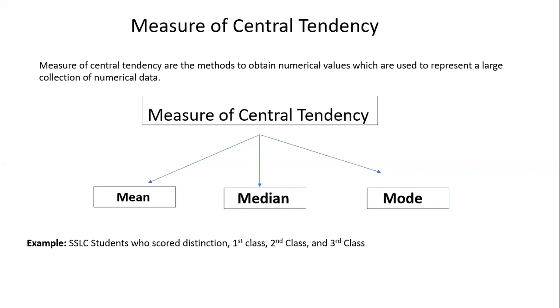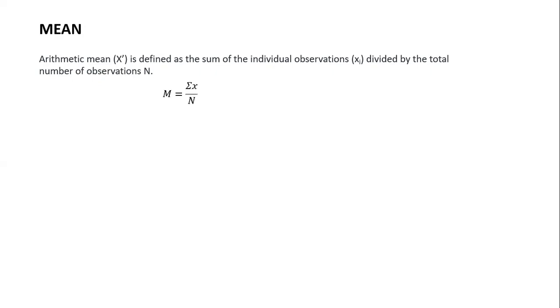First, let's learn what the mean is. The arithmetic mean is defined as the sum of individual observations divided by the total number of observations. This definition will be understood when we resolve the example below. This is the formula we will be using: m is equal to summation of x divided by n. As we know, population will be denoted with capital N, and sample will be denoted by small n.